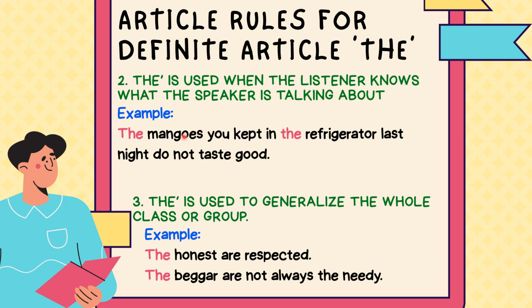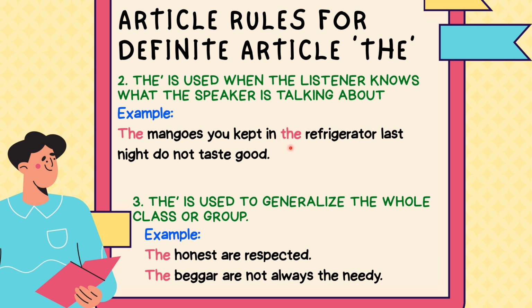Mangoes are things, and just before things we should use the. That's what we understood in the first rule. Secondly, it says you kept in the refrigerator. It's so obvious that we could keep mangoes in the refrigerator. It's a very common thing. That's why you are using the here.